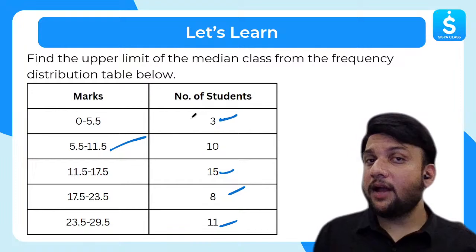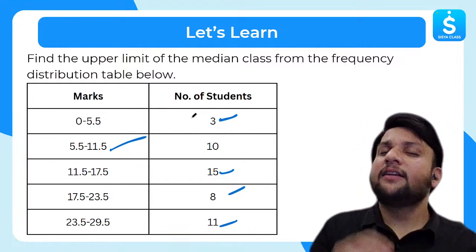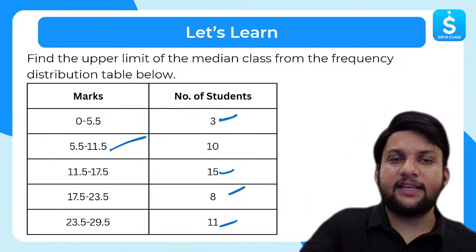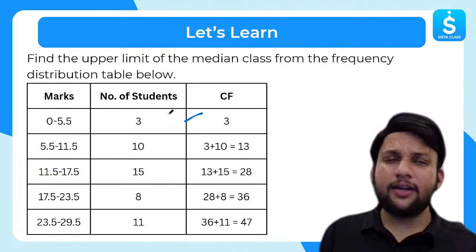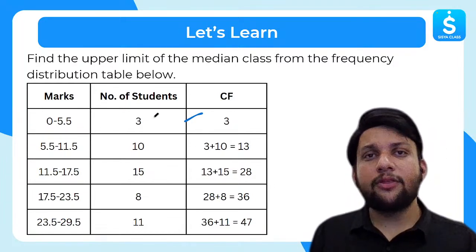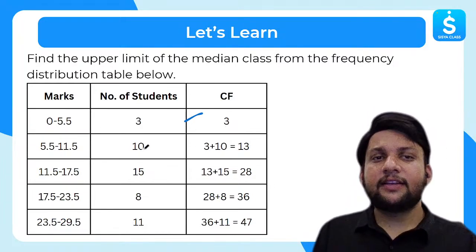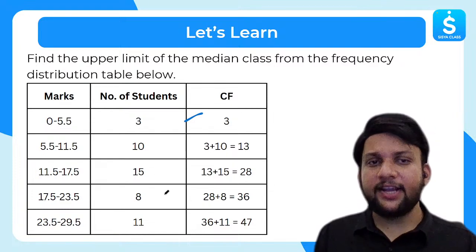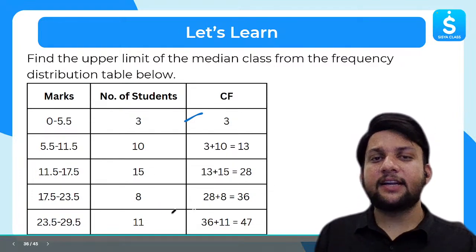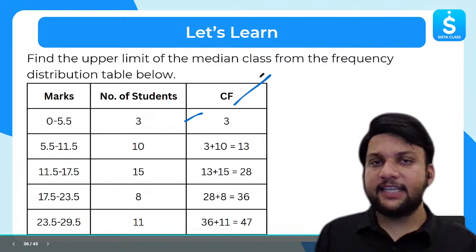Clear? Now, whenever we have to find the median, first of all, find the cumulative frequency. For cumulative frequency, I'll just keep adding the values. So 3, 10 plus 3, 13, 15 plus 13, 28, 28 plus 8, 36, 36 plus 11, 47. So I have made the CF also.